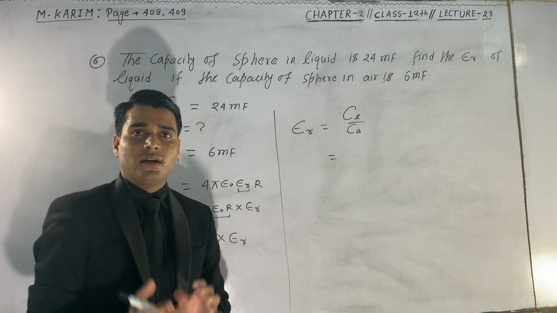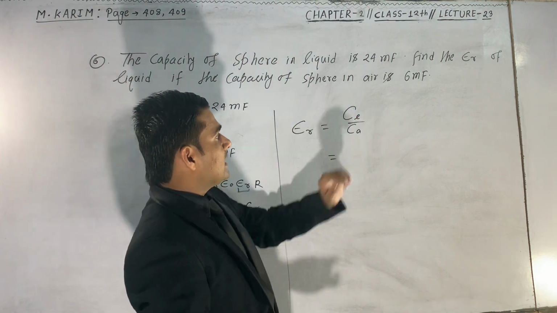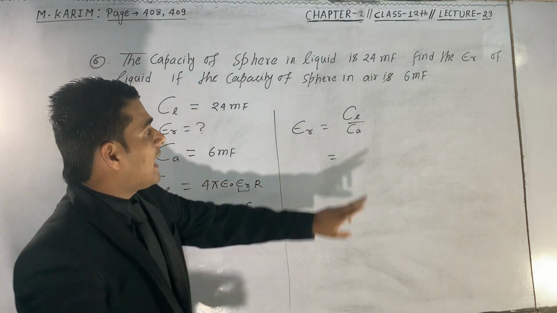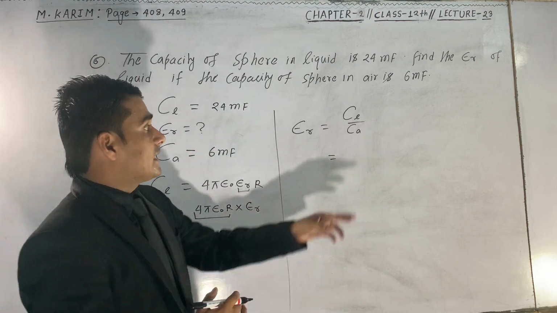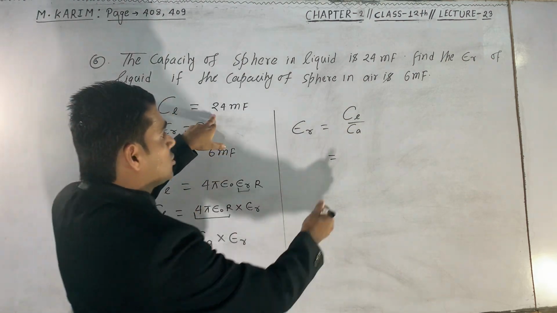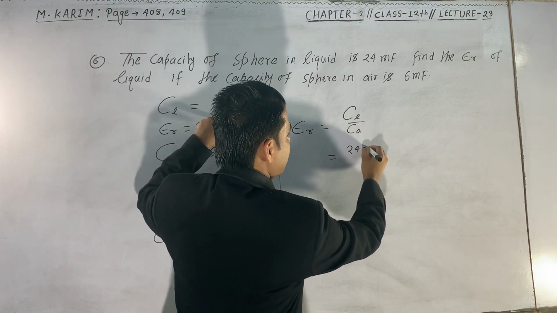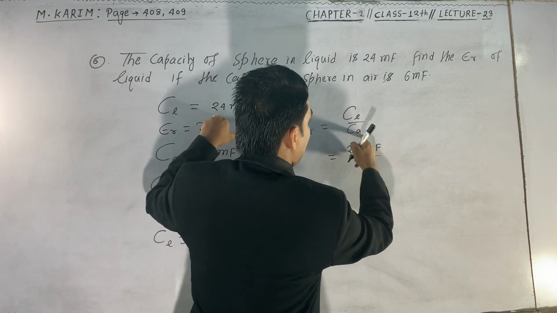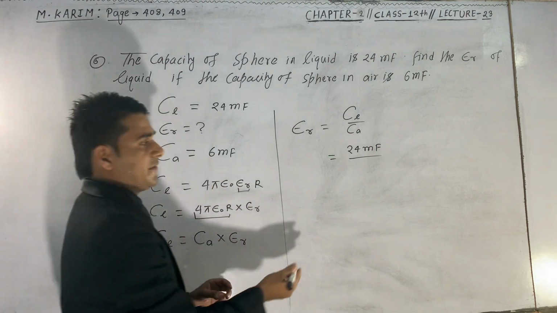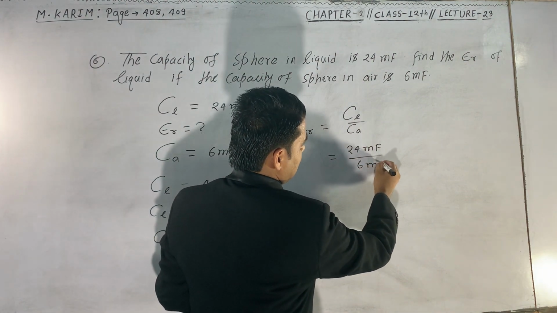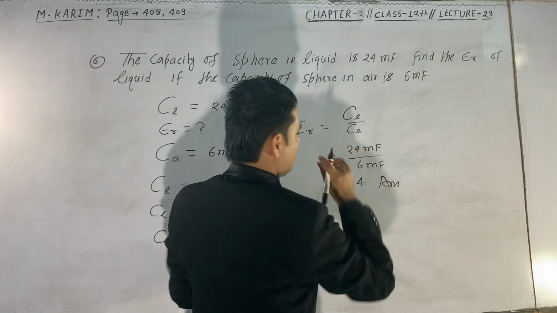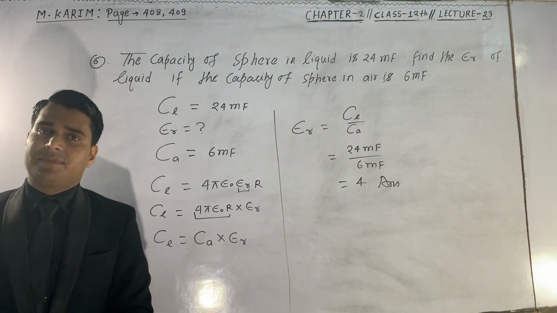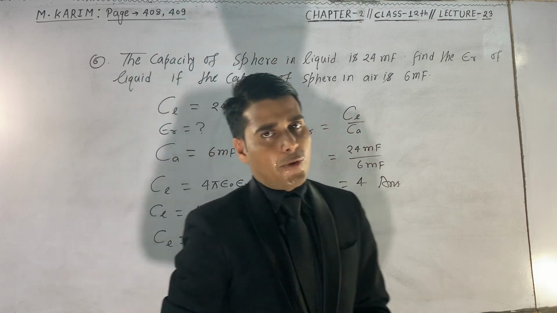Now we have the values of both Cl, the capacity in liquid, and Ca, the capacity in air. The capacity in liquid is given as 24 millifarad, and the capacity in air is 6 millifarad. So this will be 4. Okay, so the relative permittivity of the liquid is 4.